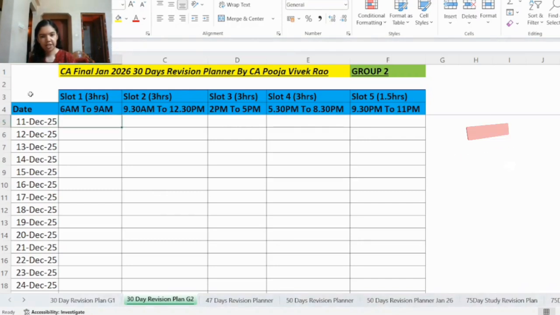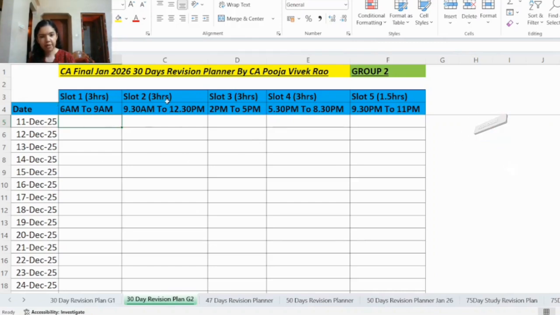So we have 5 study slots in our plan. Slot number 1 to 4 is of 3 hours and slot number 5 is of 1.5 hours. So slot 1 is from 6 a.m. to 9 a.m. Slot 2 is from 9:30 a.m. to 12:30 p.m. Slot 3 is from 2 p.m. to 5 p.m. Slot 4 is from 5:30 p.m. to 8:30 p.m. And slot 5 is from 9:30 p.m. to 11 p.m. So you can customize these slots as per your requirement.